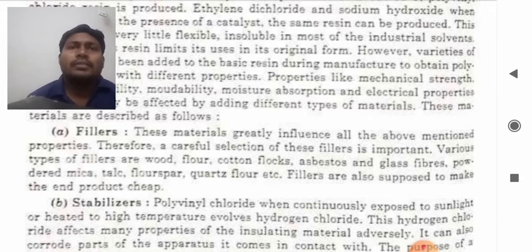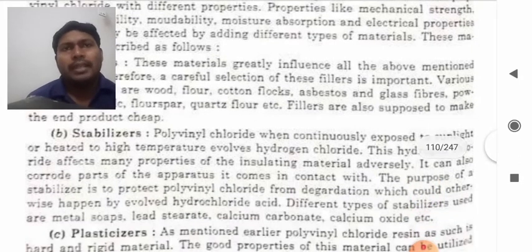Stabilizers. Now students, polyvinyl chloride when continuously exposed to sunlight or heated to high temperatures evolves hydrogen chloride. This hydrogen chloride affects many properties of the insulating material adversely. It can also corrode parts of the apparatus it comes in contact with.